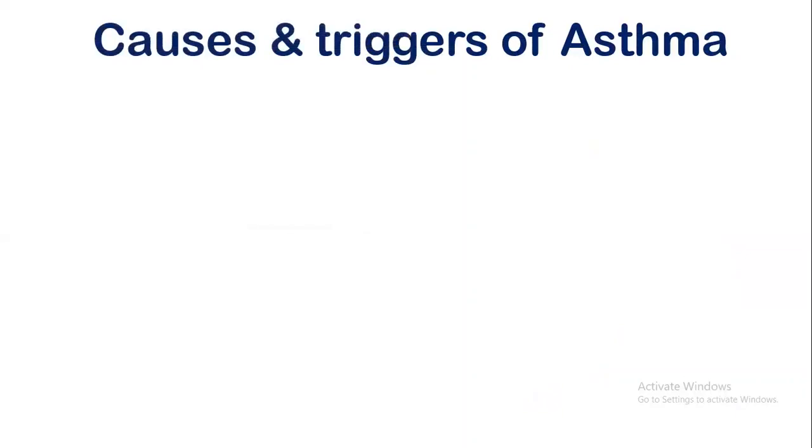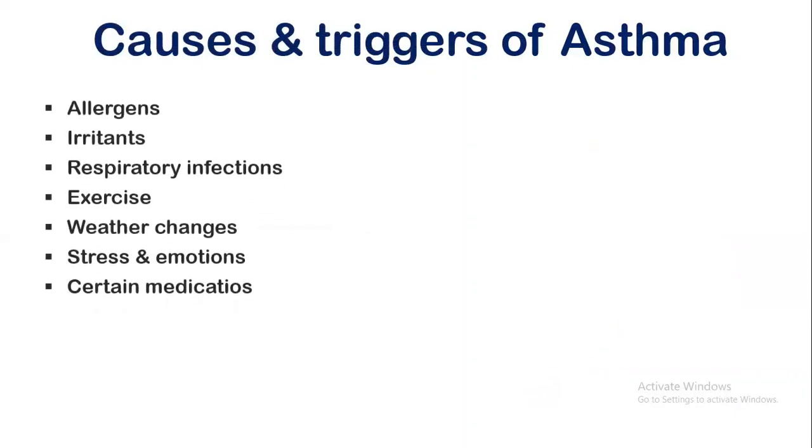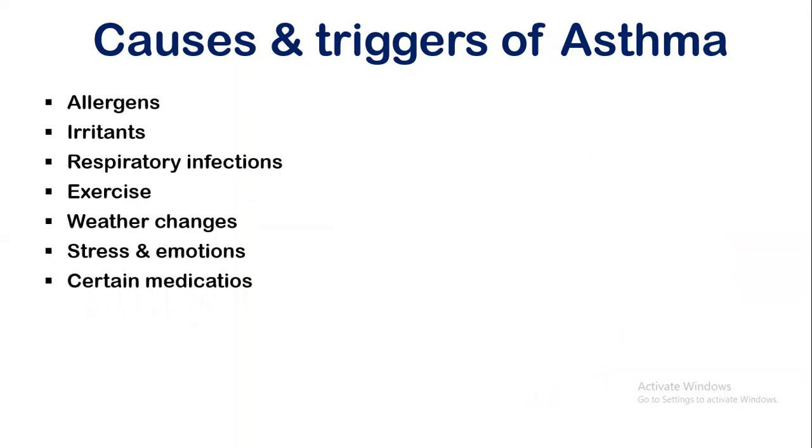In our next slide, let's learn about the causes and triggers of asthma. Asthma is often triggered by environmental and genetic factors, including allergens, irritants, respiratory infections, exercise, weather changes, stress and emotion, and certain medication.